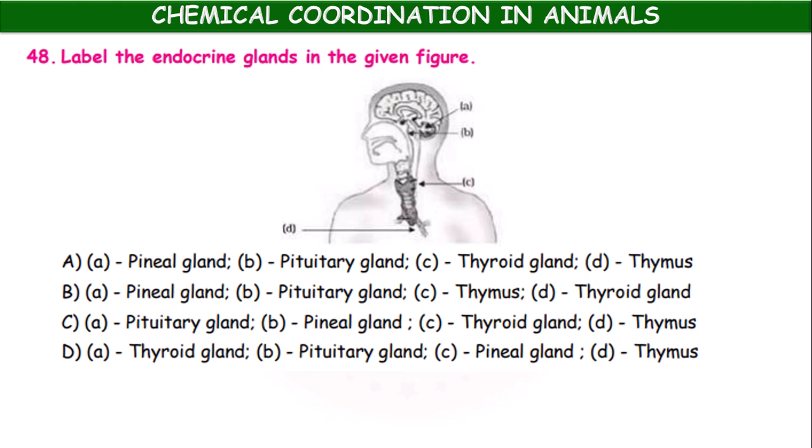Okay, so label the endocrine gland in the given figure. Here A, B, C, D, we have to identify, label the endocrine glands in this figure. A, pineal gland. Yes, correct. B, pituitary. Yes, beneath the brain, pituitary, it is also correct. Then C, thyroid gland. Absolutely correct. Then D, thymus, nearby the heart, it is also correct. So once again option A.